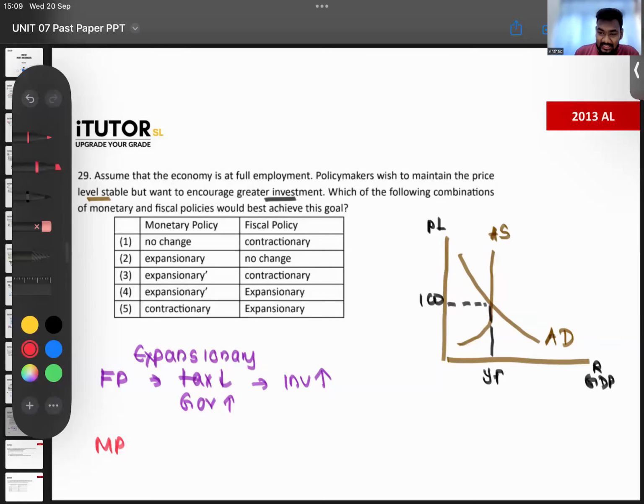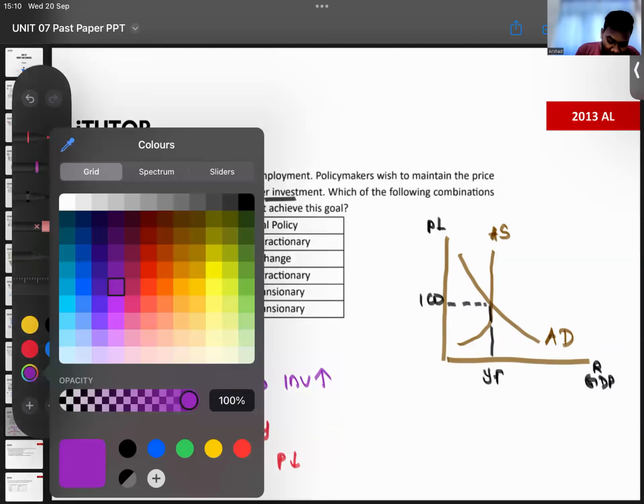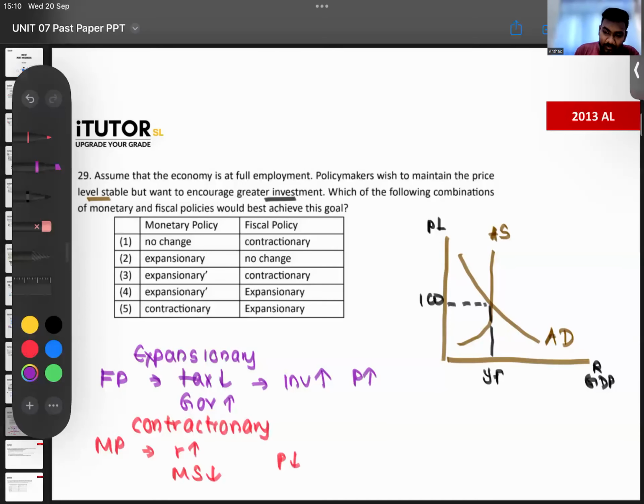They should now have what, guys? They need to have a contractionary monetary policy. How can they do this? They can increase the interest rate and thereby reduce the money supply. So that way, prices will come down. So when this happens, prices go up, and then by having a contractionary monetary policy, they bring prices back down. So now prices will remain stable. Prices went up and came down, stable. Investments will go up. That is how it happens.